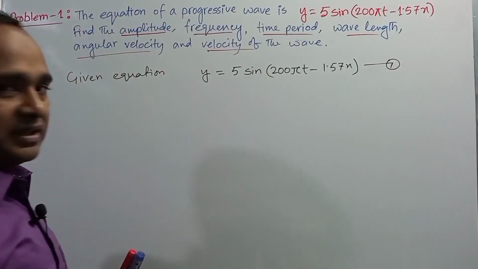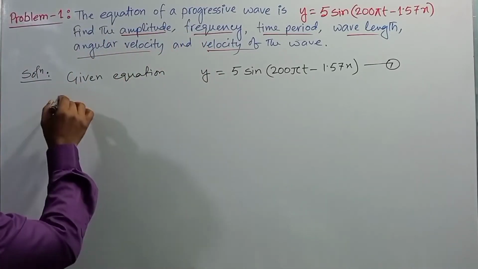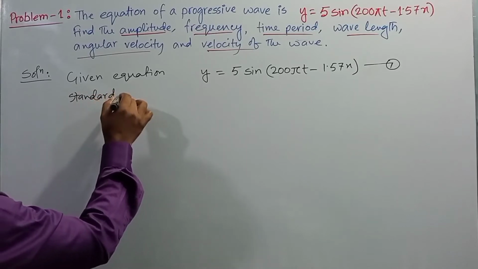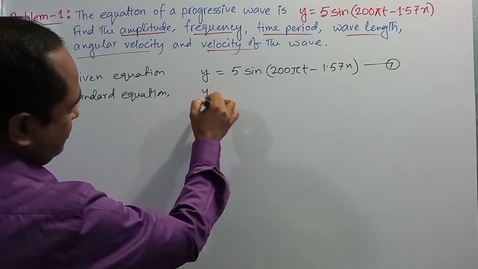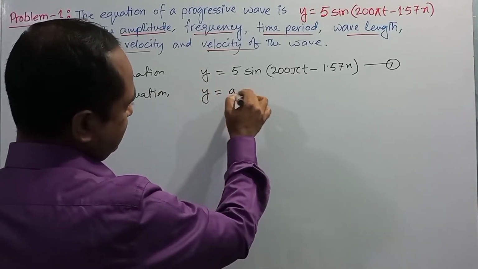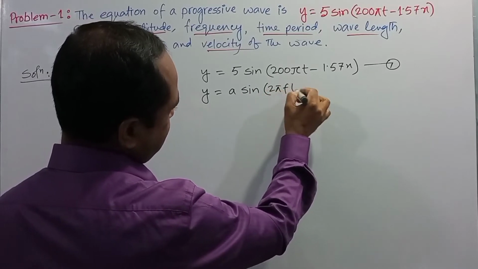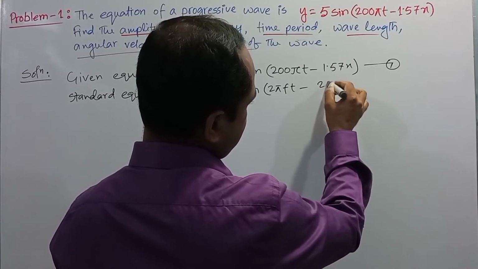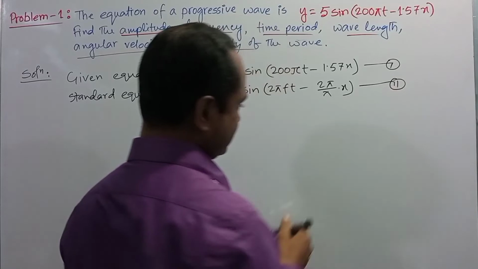Dear student, you know the standard equation for the progressive wave: y equals a sin (2 pi f t minus 2 pi by lambda into x). This is equation number 2.